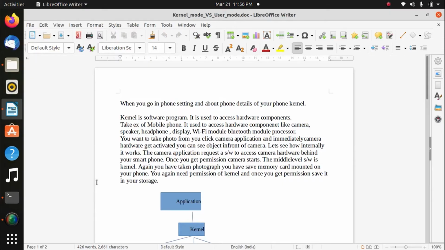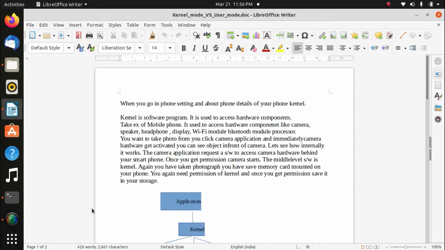Now we are going to see the differences between kernel mode and user mode. Just now I told you what kernel mode is. Kernel mode in the sense when the operating system reboots, boots or restarts, that part is called kernel mode, because in that case you cannot interact with the operating system. You cannot give commands to the operating system,